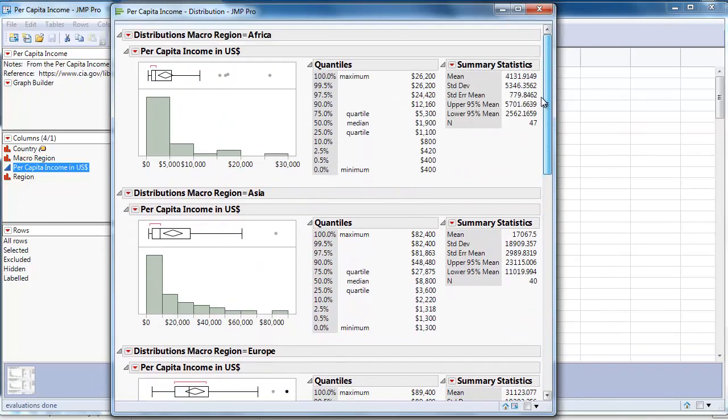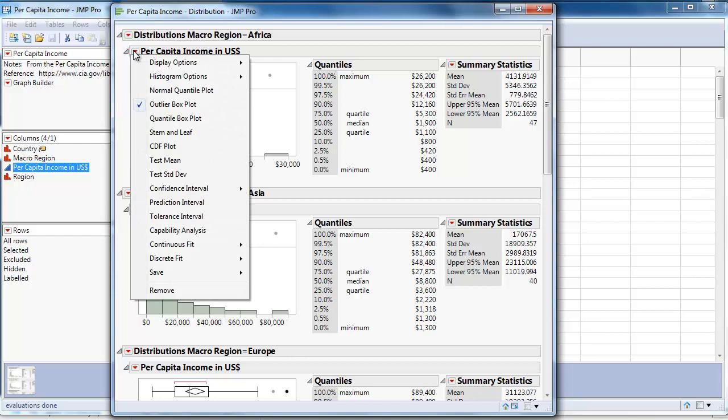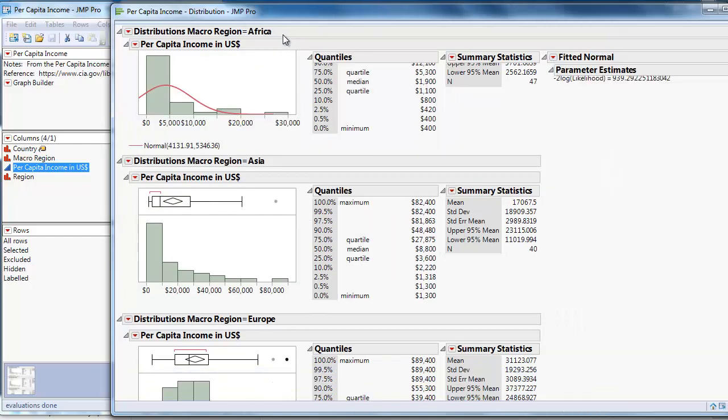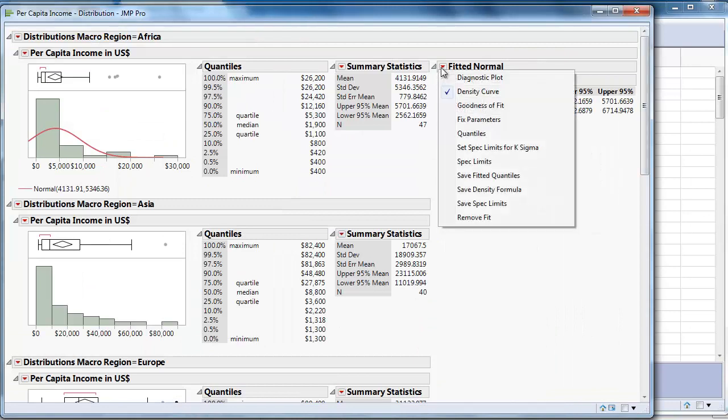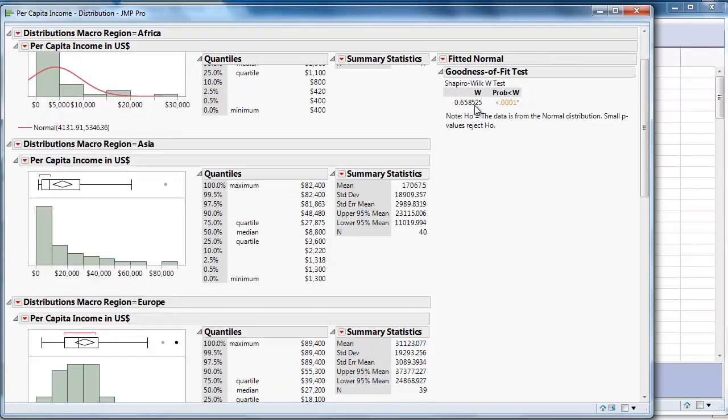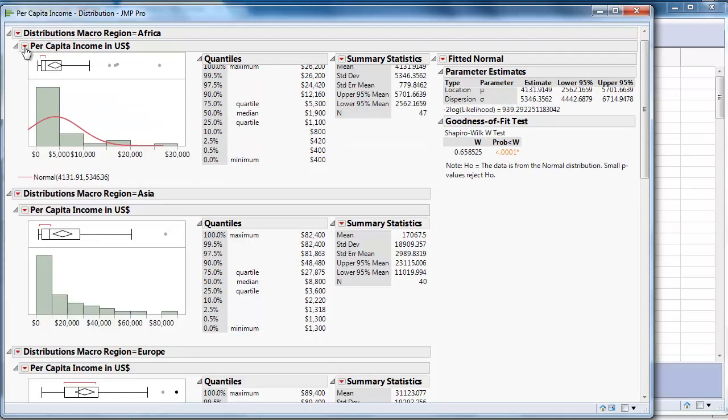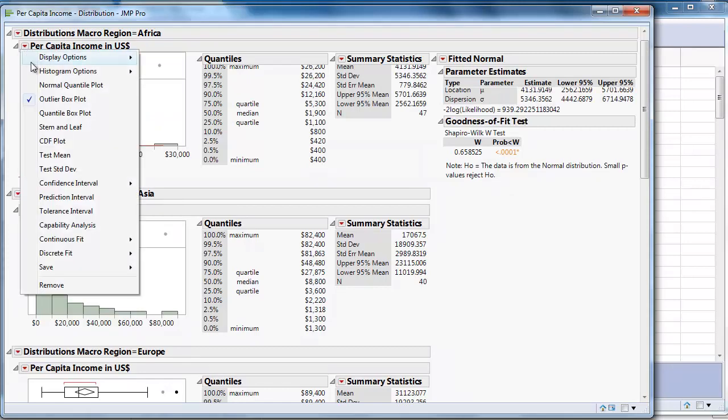You can check them one by one, but then we have to do all the steps for each one of these distributions. From the drop down, going to continuous fit a normal curve, and then do a test for goodness of fit and see the result. And repeat this for all distributions. You can add the normal quantile plot here as well if you want to.